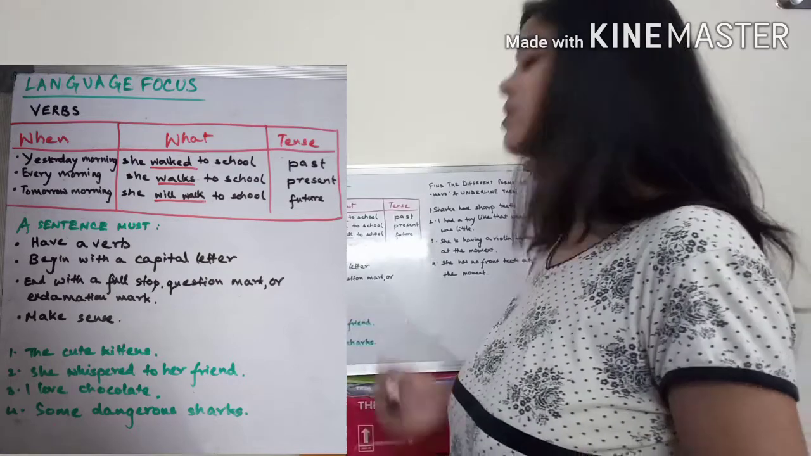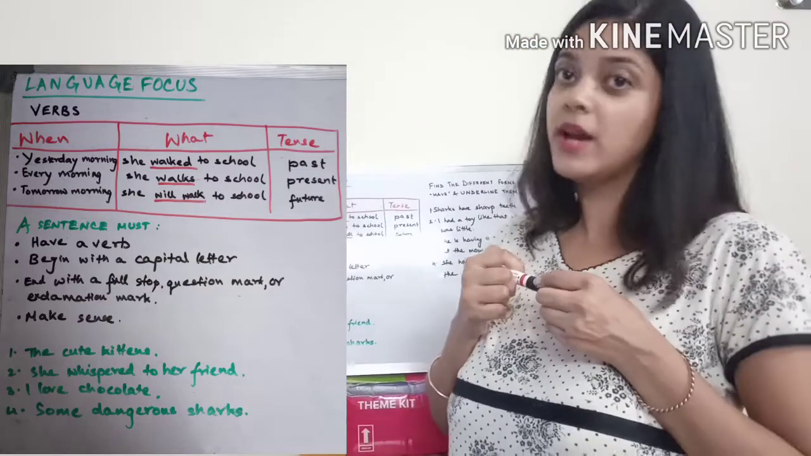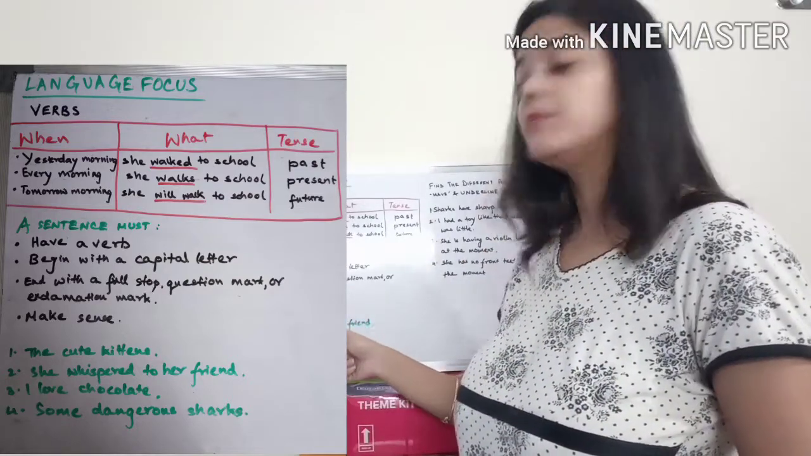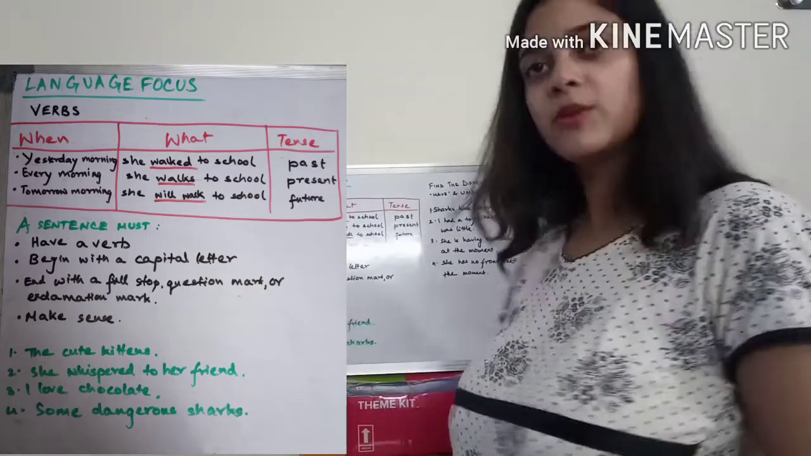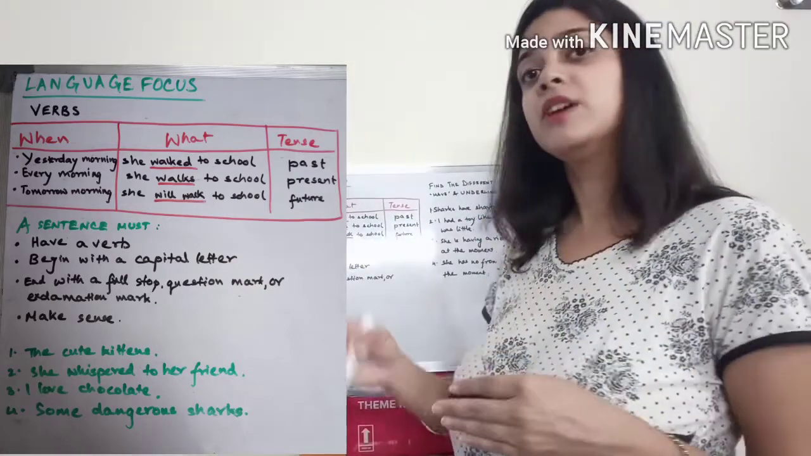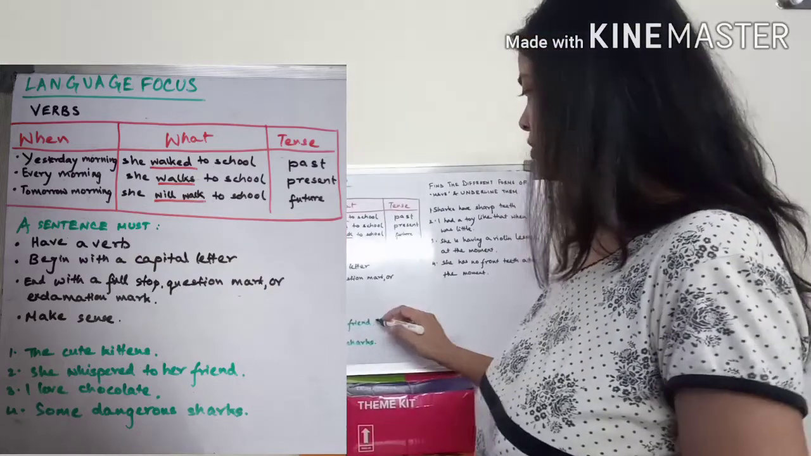She whispered to her friend. Now, is this a sentence? Yes. Why? Because it has a verb. The verb is whispered. Okay. So it has a verb. So this is a sentence, right? It ends with a full stop as well.